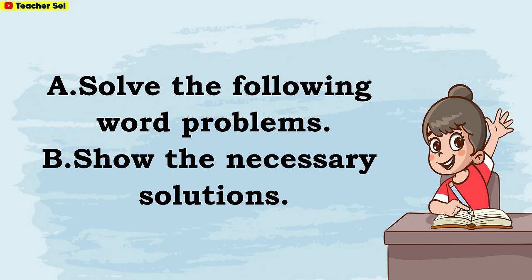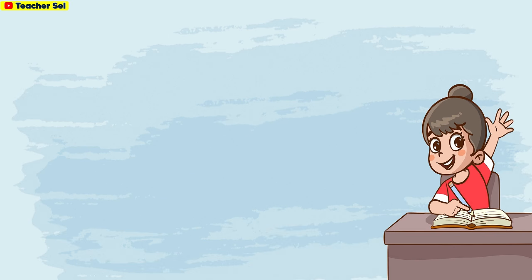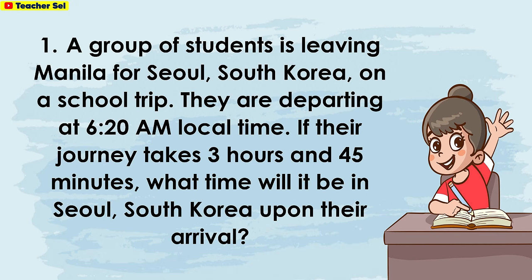Solve the following word problems. Show the necessary solutions. A group of students is leaving Manila for Seoul, South Korea on a school trip. They are departing at 6:20 a.m. local time. If their journey takes 3 hours and 45 minutes, what time will it be in Seoul, South Korea upon their arrival?